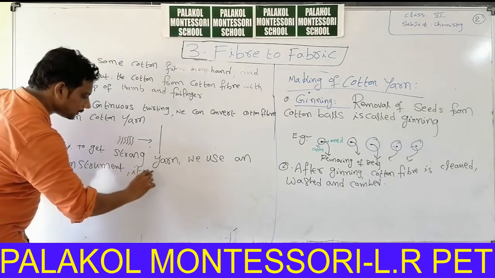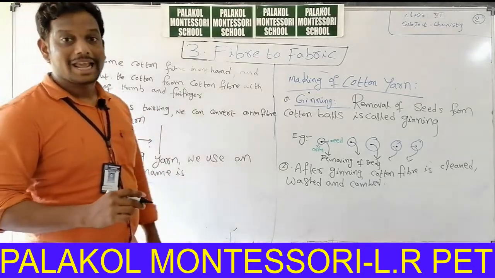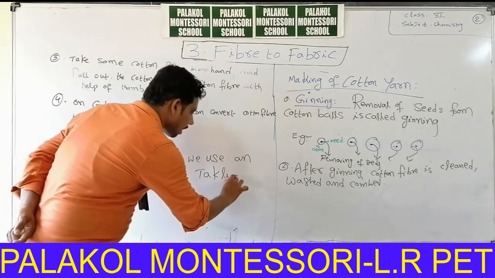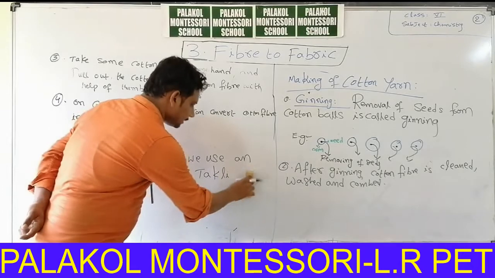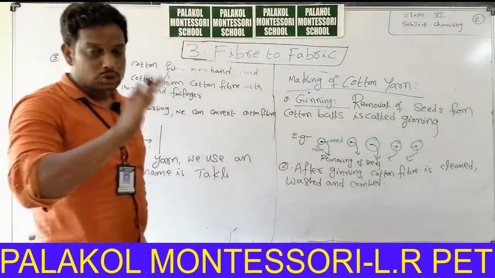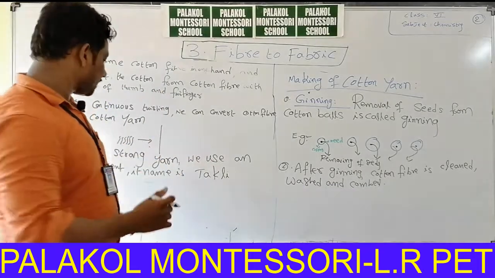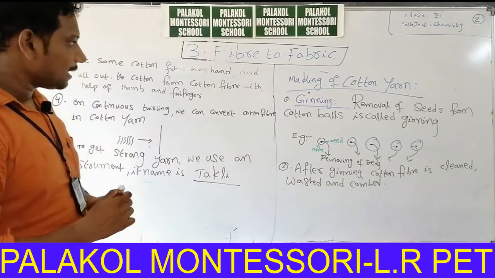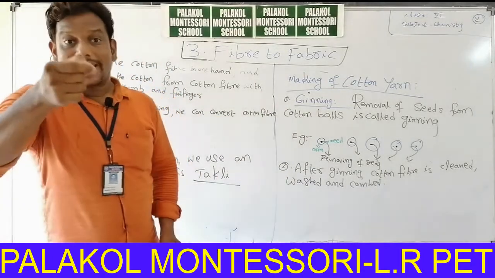Its name is takli or charka. Its name is takli. In some cases, charka is also used to collect yarn from fiber.